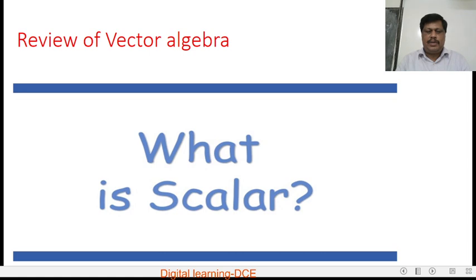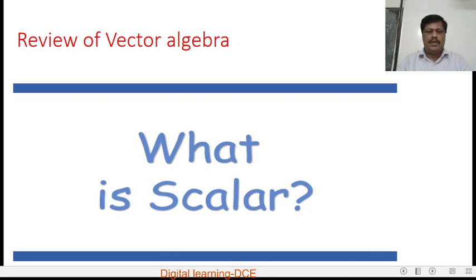Review of vector algebra. First of all, before going to explain the vector concept, we have to know what the physical quantities are, and what scalars and vectors are. A physical quantity is one which can be measured directly or indirectly. All measurable physical quantities are divided into two types. One is scalar and the other one is a vector quantity.